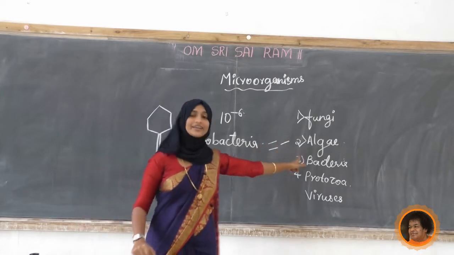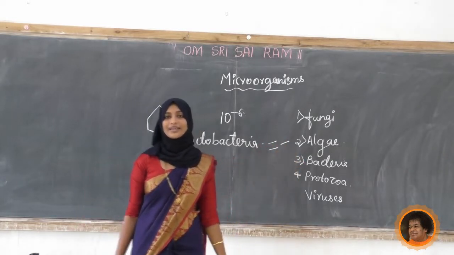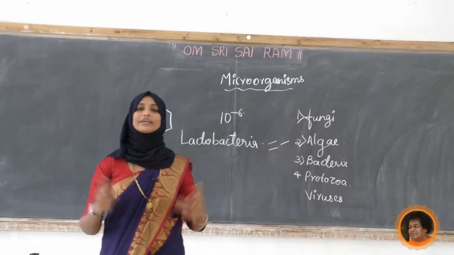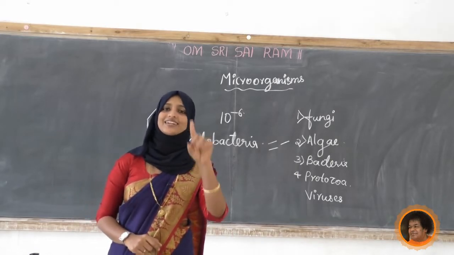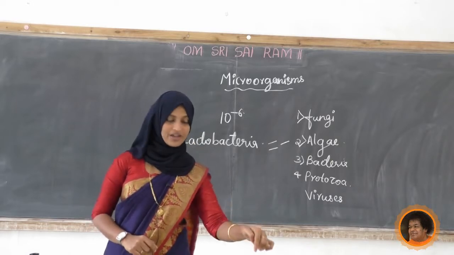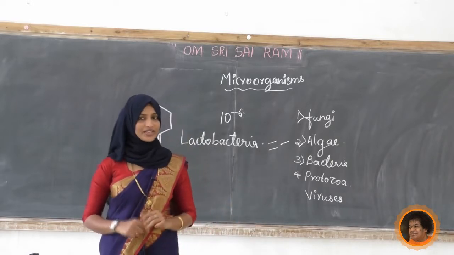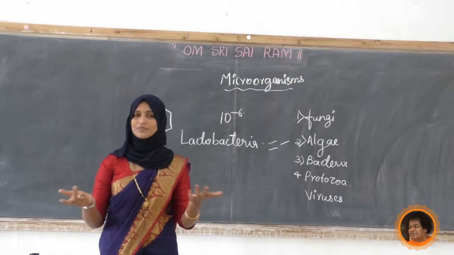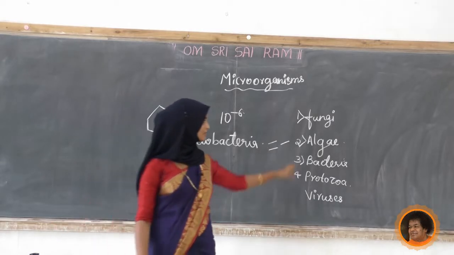Algae, any algae you can name? Yes, that is Chlamydomonas, a single-celled algae. Upon that Spirogyra, what we have seen here, and Oedogonium, Ulothrix, many are there. They are examples for the algae.